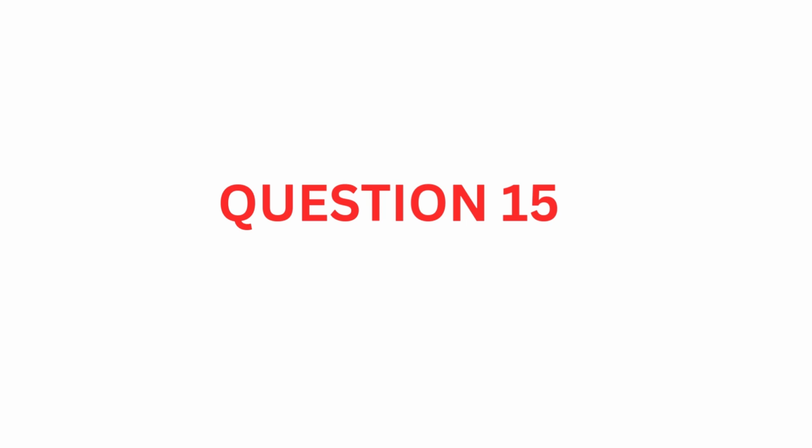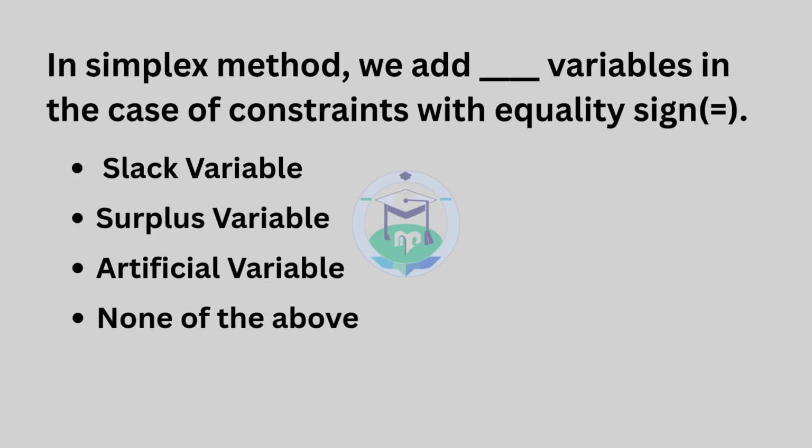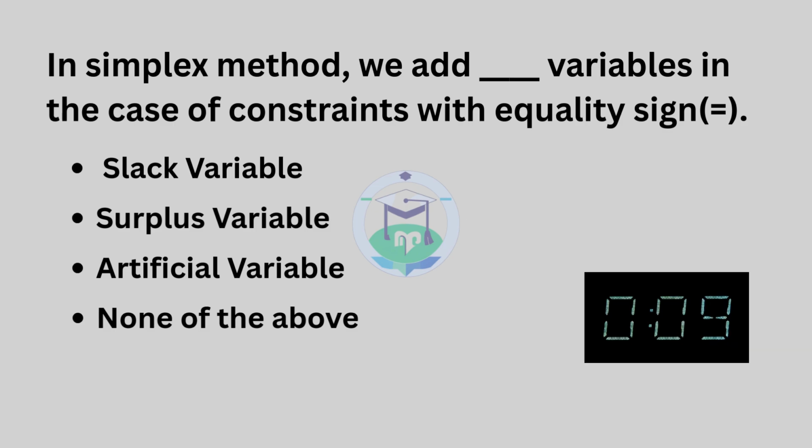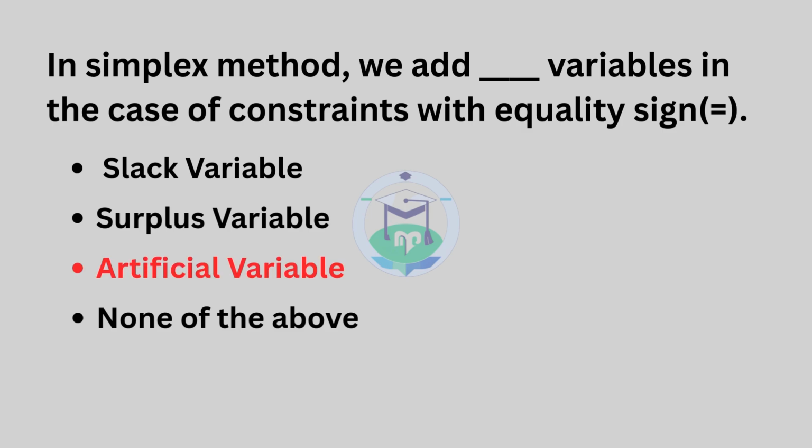Question number 15. In Simplex method, we add dash variables in the case of constraints with equality sign. The answer is option 3, artificial variable.